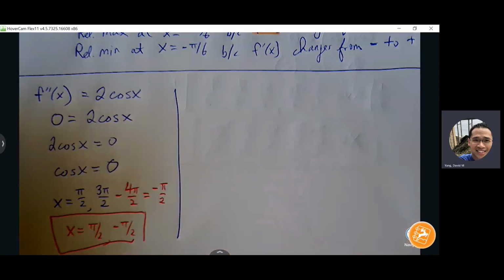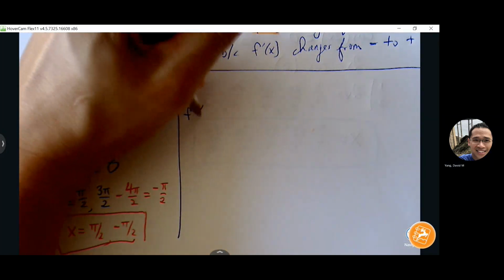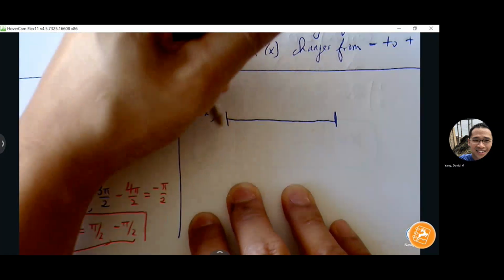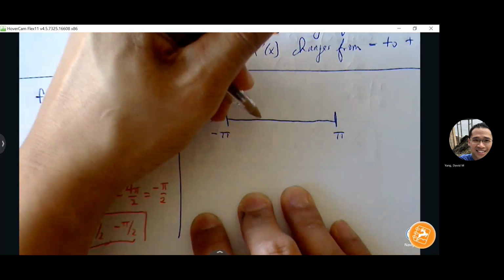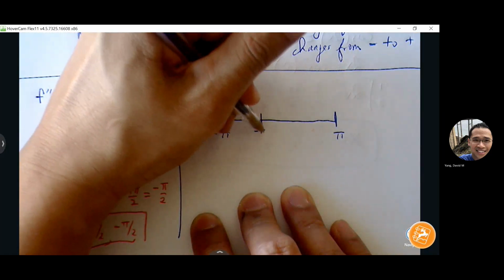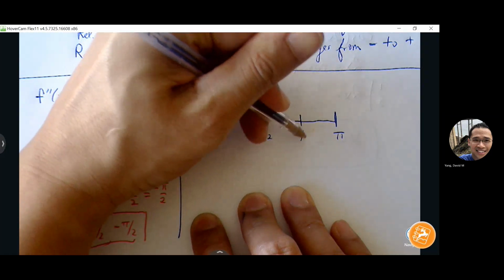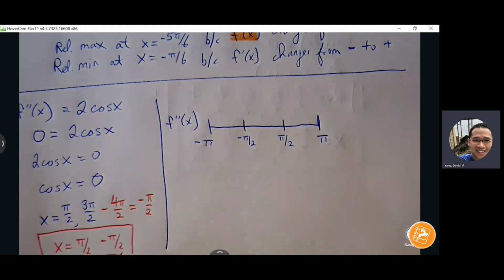So we can now create our second derivative sign line. Again, endpoints labeled. Again, your concavity will oscillate nicely, but we should be able to find something that we can test in each interval here.